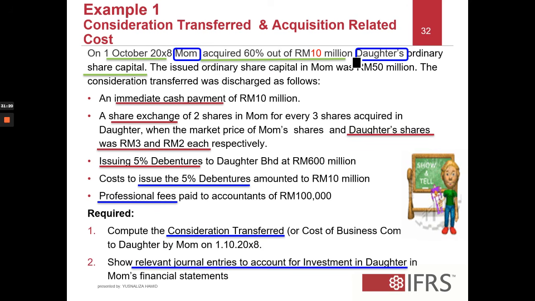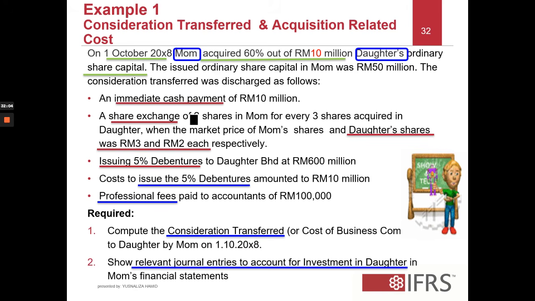So because of that, daughter will now be pronounced as the acquiree or the subsidiary. The issued share capital in mom was 50 million. So this is the one in mom itself. And the consideration transferred was as follows. Remember, the consideration transferred can be a combination of assets, shares, and also liabilities incurred. We'll be looking into that. The first one is an immediate cash payment of 10 million. That means that we transfer cash to acquire the investment in subsidiary.